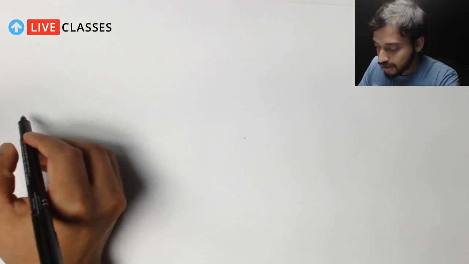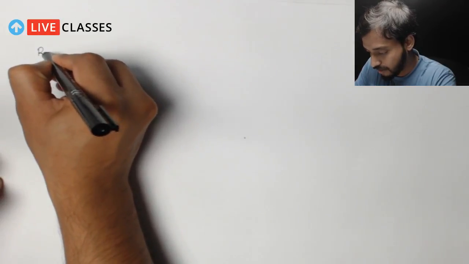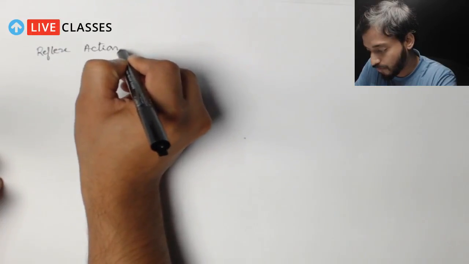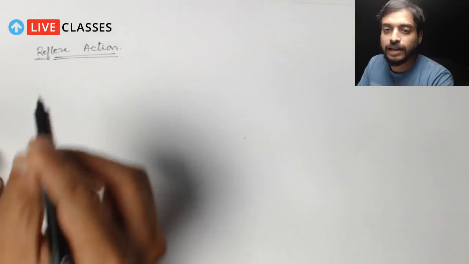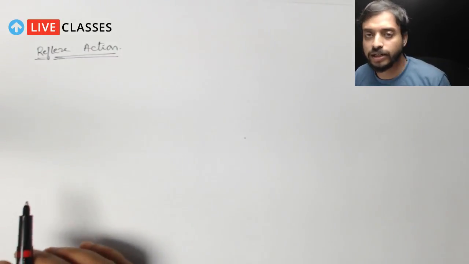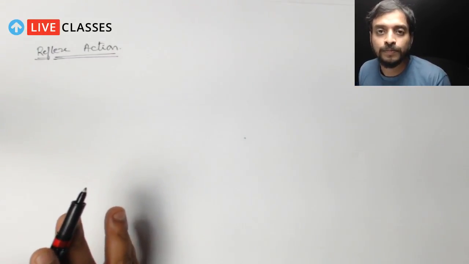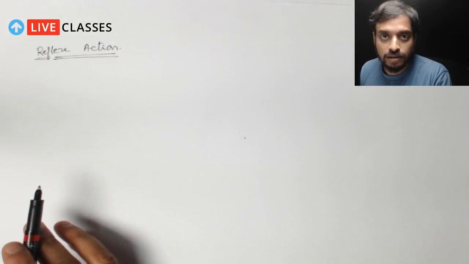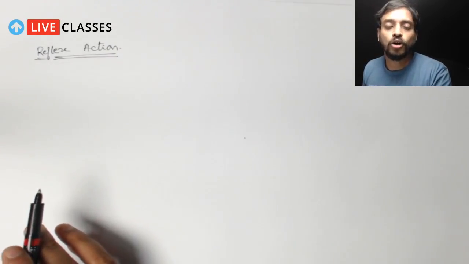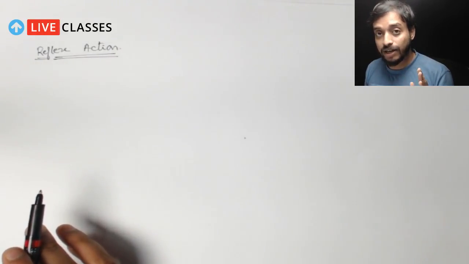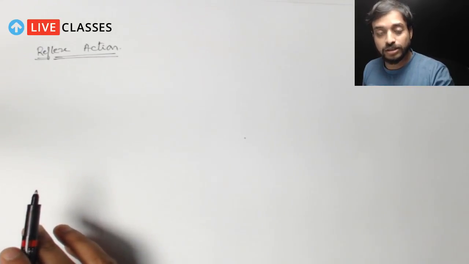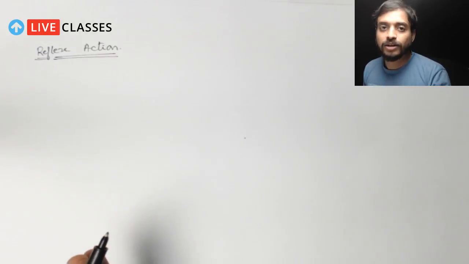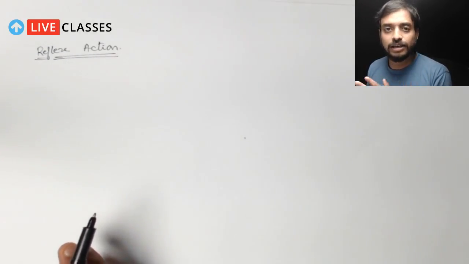Okay, so let's start our discussion with reflex action. So what do you mean by reflex action? Have you ever observed that we perform certain types of actions which we are not aware of? For example, if I touch something very hot, what would happen? Do you think that I will have to actually give a thought that no, this is hot and I will have to remove my hand? Actually not. Whenever we touch something hot, we instantly remove our hand.